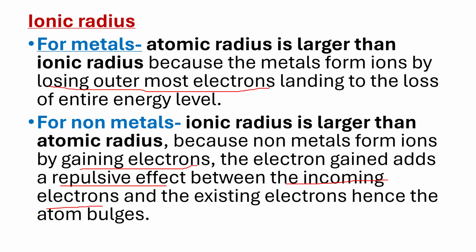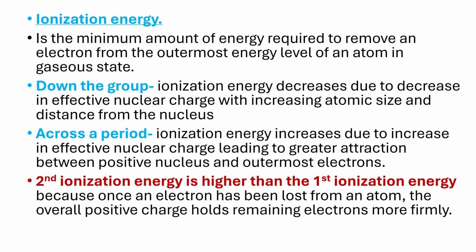So I hope that one is clear, because it has to be, so that it can allow us to move to the next one, which is ionization energy. Now, one thing I want to say about ionization energy for students is that it is commonly asked in Paper 1 as a definition. Define the term ionization energy.